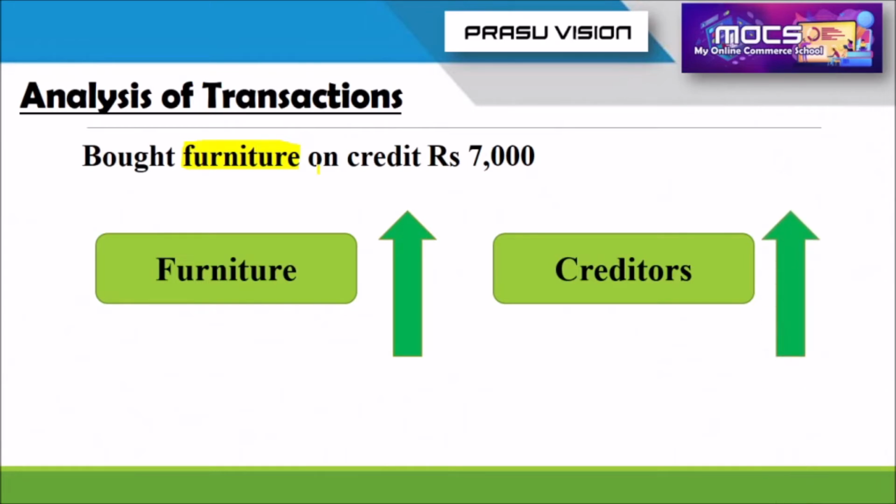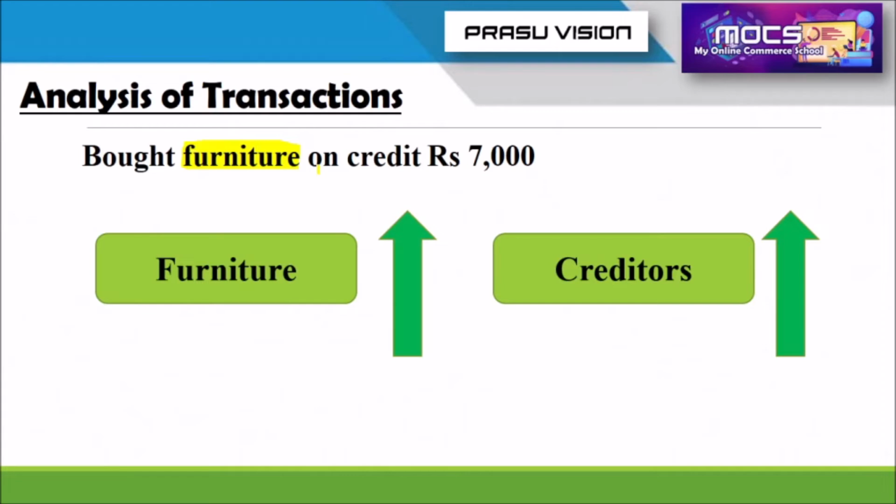So please remember, in this way, first of all, you have to find out. It is only a mental calculation, but for getting a clear-cut picture, I have given a detailed explanation regarding the four transactions. A lot of transactions will be there. So at that time you have to find out the two different accounts from each transaction by thinking about what is happening for the firm, whether one item is increasing or decreasing.